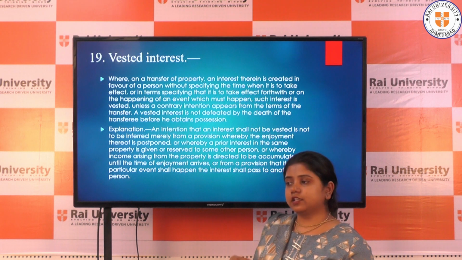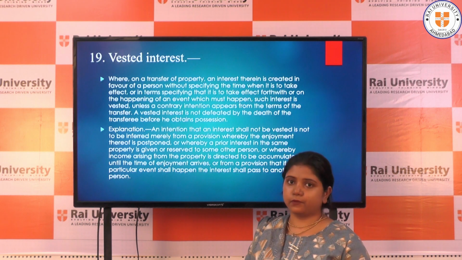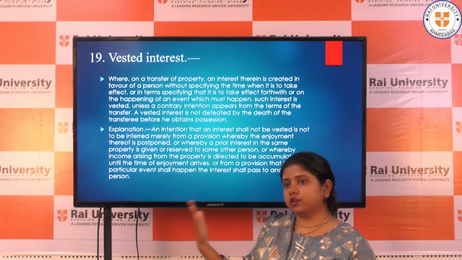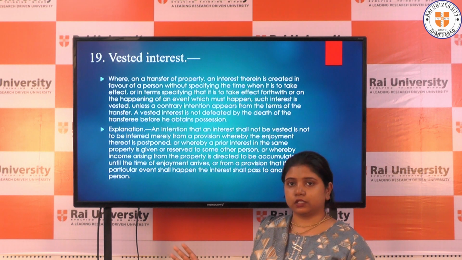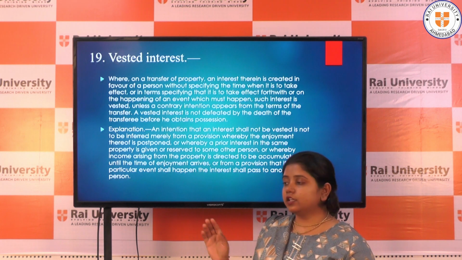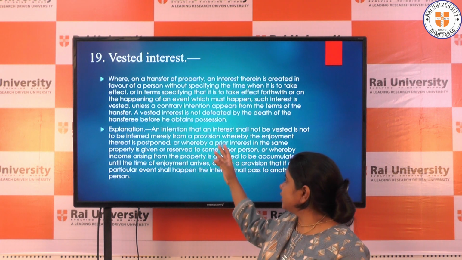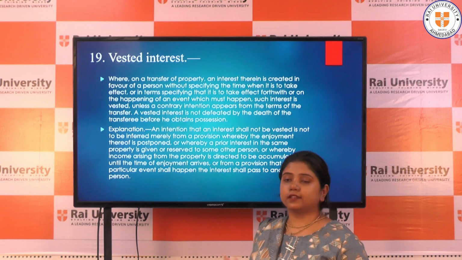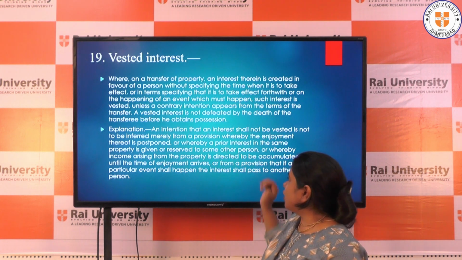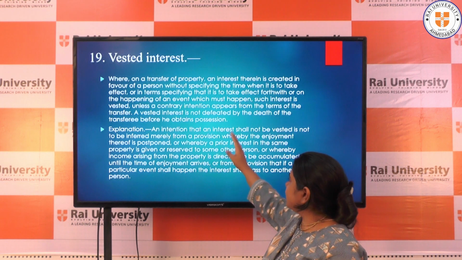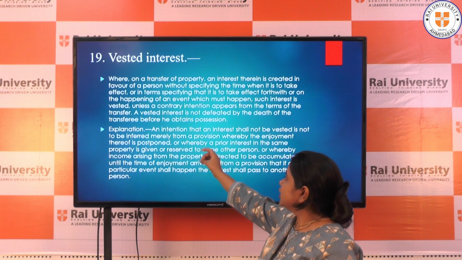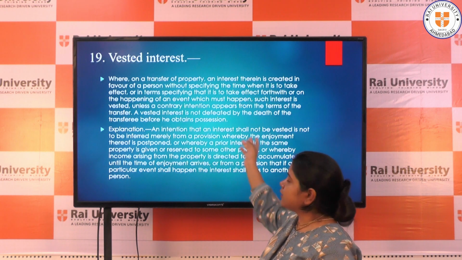In the earlier example, A wanted to transfer the property to B after 3 months, which is a future transaction and a vested interest. Even if B dies, that does not mean the right in the property is defeated. Maybe the heirs of B will acquire that right. The interest is not defeated by the death of the transferee before he obtains possession.